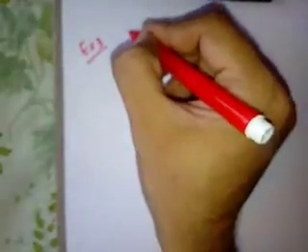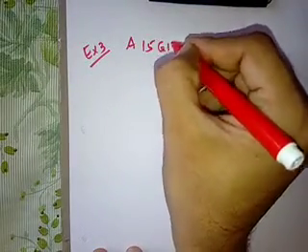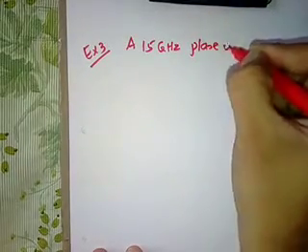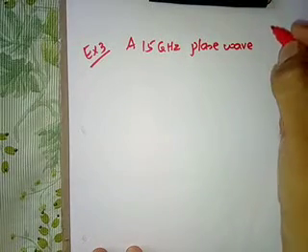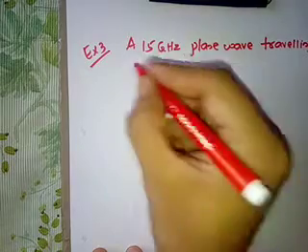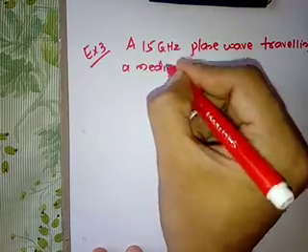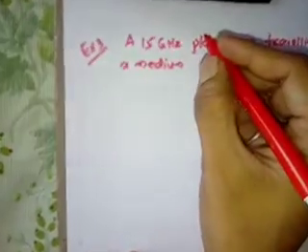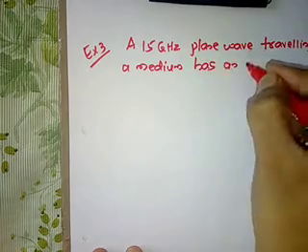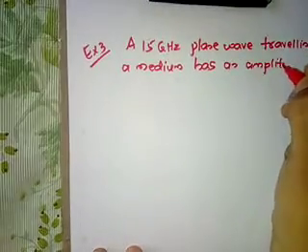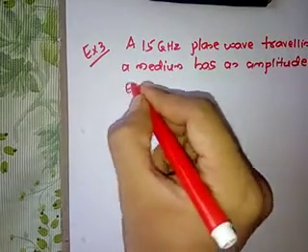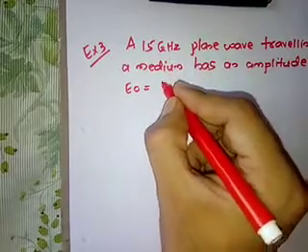A 15 gigahertz plane wave traveling in a medium has an amplitude E naught equal to 20 volt per meter.